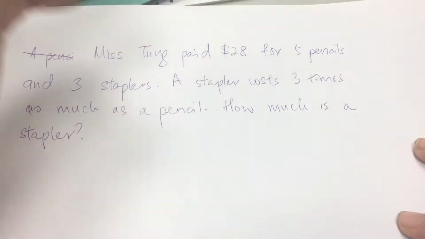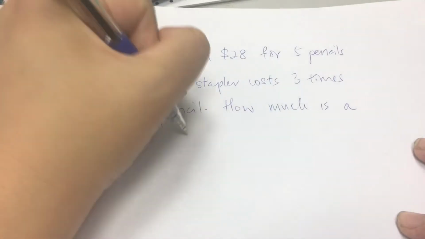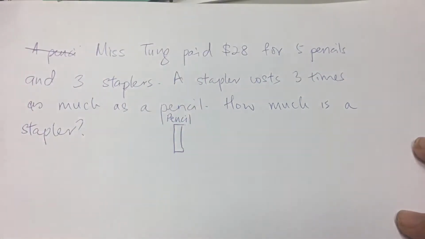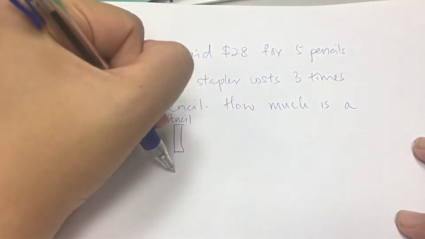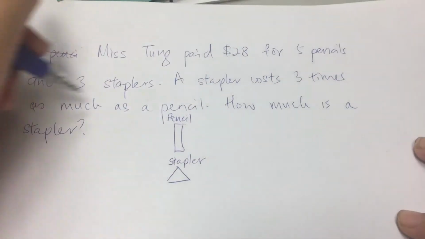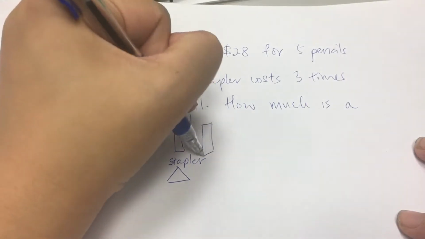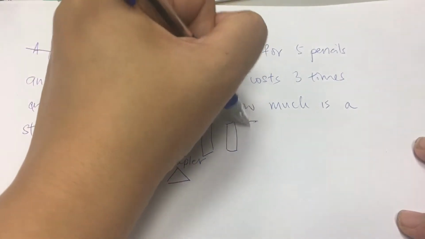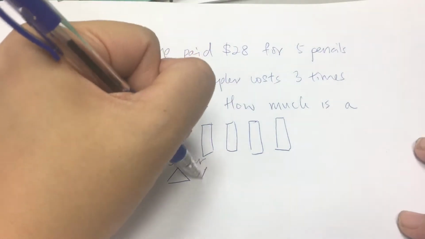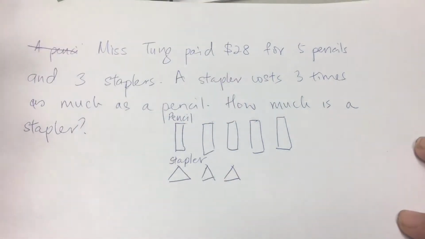Okay, so I'm going to draw this to represent a pencil, and this to represent a stapler. Okay, so I bought 5 pencils and 3 staplers, and all of this cost $28 altogether.